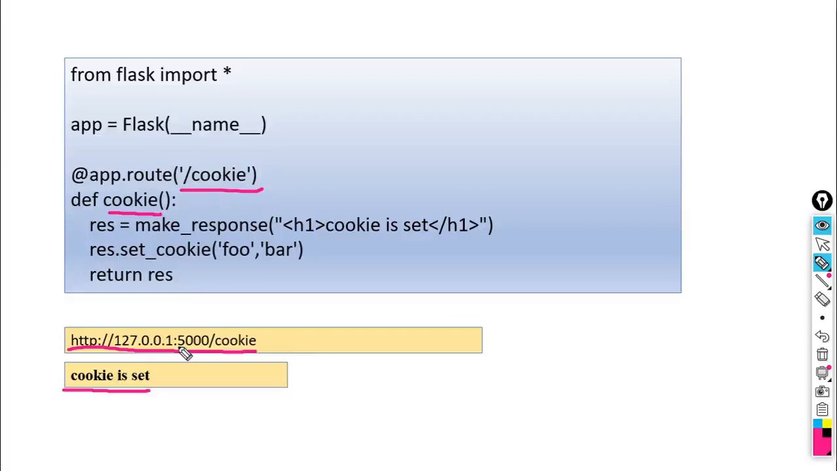So this is the example. What it returns here, what it gives you: cookie is set. So we can display the data, we can invoke the text, cookie is set on the computer, and we will see whether this cookie is created or not with the help of the browser. So this is the first example.